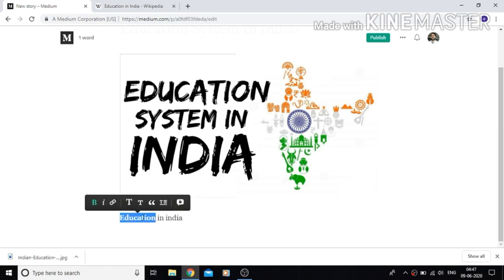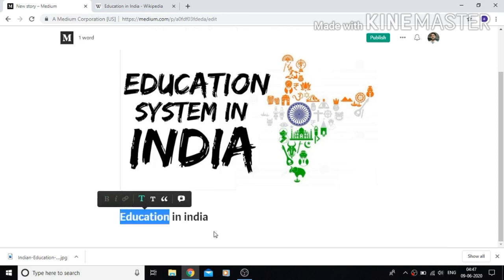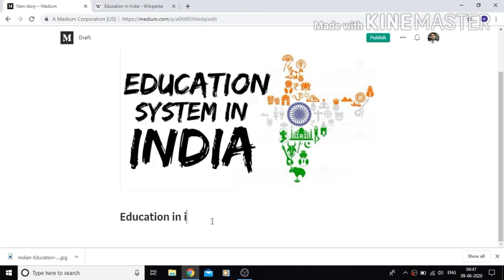If you want to make it italic, press on italic. You can see it has now changed to italic. If you want to make it larger, press on the large T.